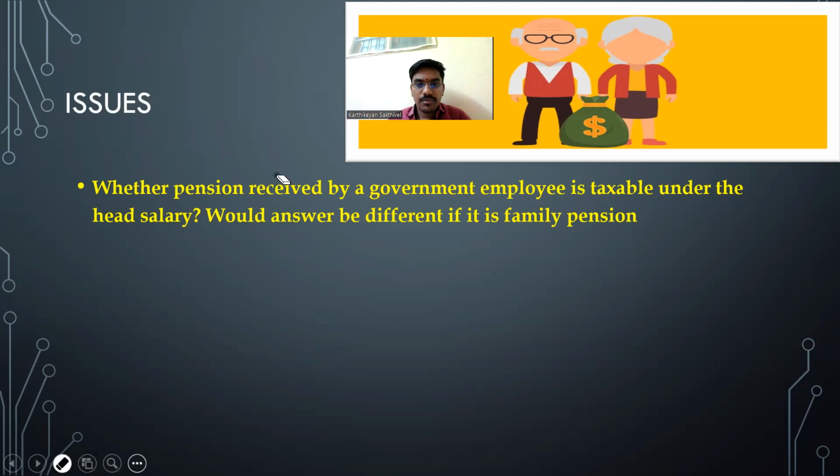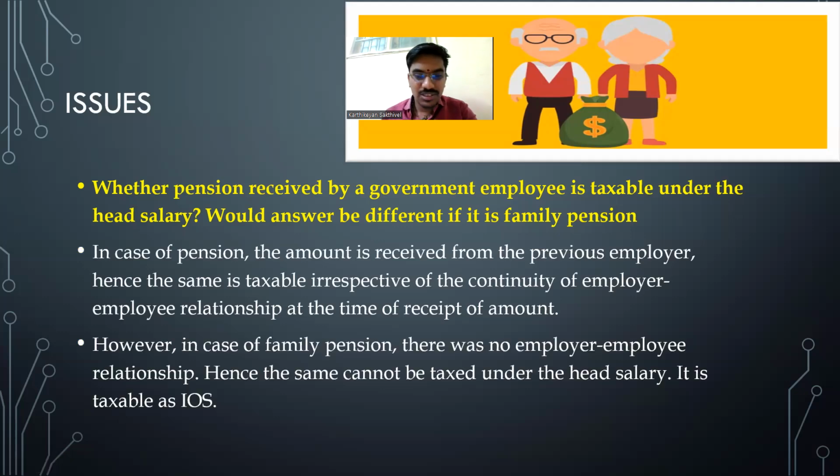Sir, it should not be taxed, because there is no employer and employee relation. Okay. And which head are you going to tax it under? It should be taxed under income from other sources. Super. Fantastic. Since there is no employer-employee relationship in case of family pension, it should be taxed under the head income from other sources.